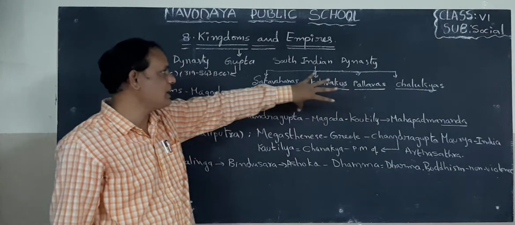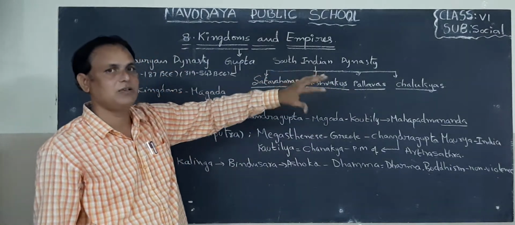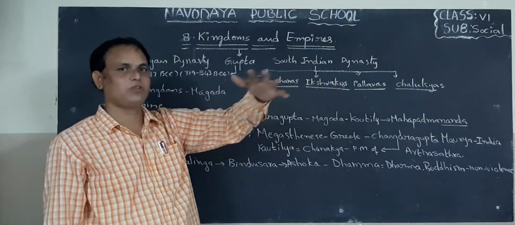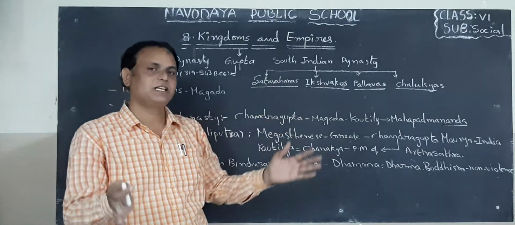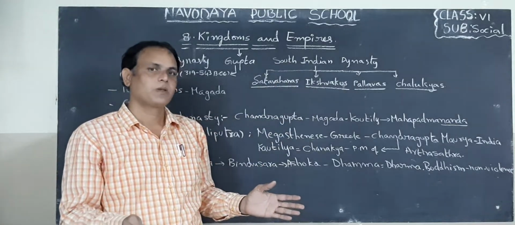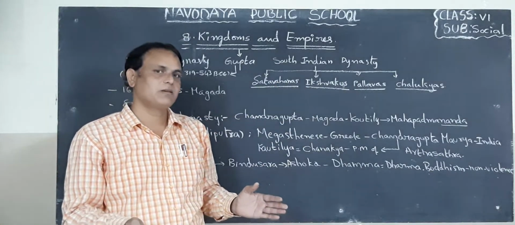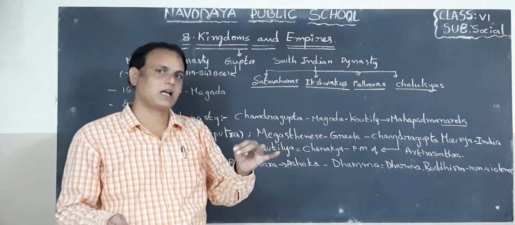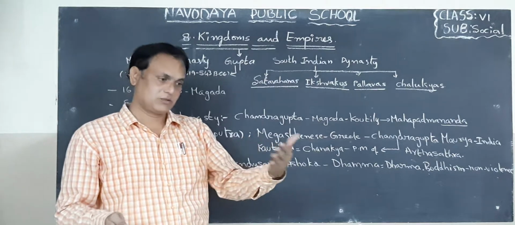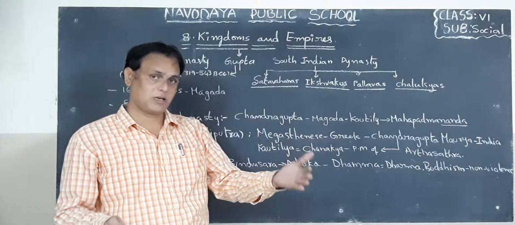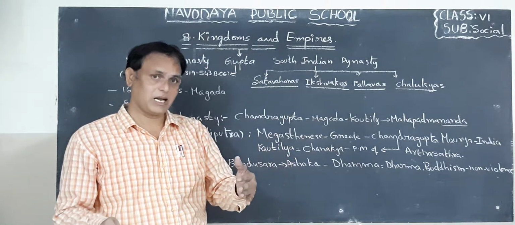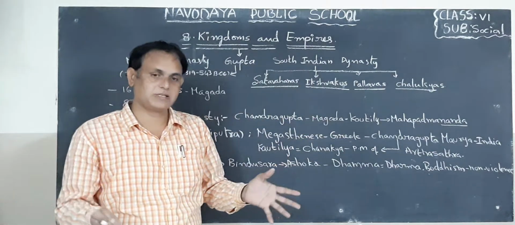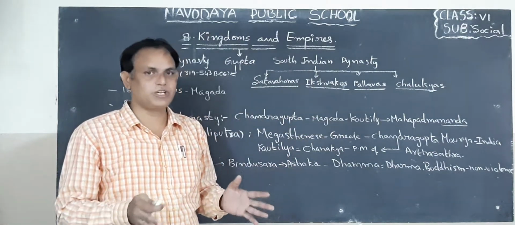So these 4 dynasties we can find in South India. South India means what are the states of South India? Look, children. Andhra Pradesh, Telangana, Maharashtra. Next, Karnataka, Tamil Nadu, Kerala. So all these states are located in South India, children.